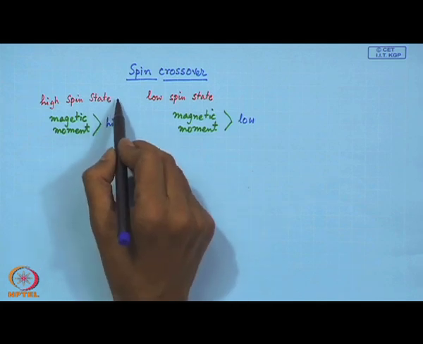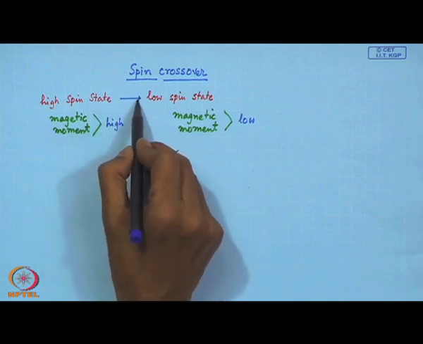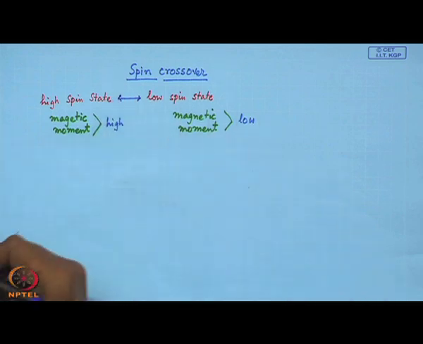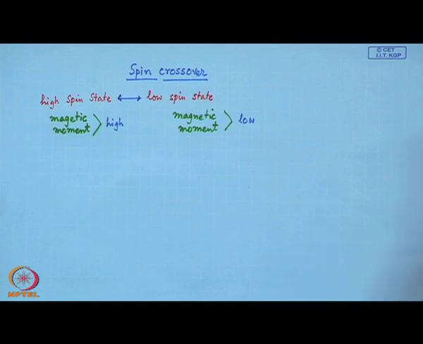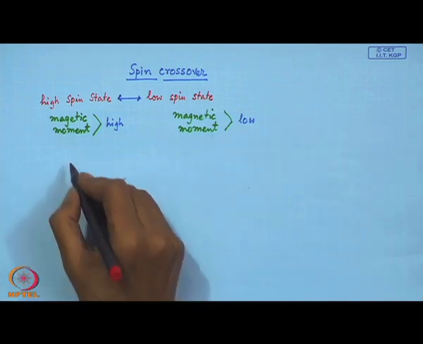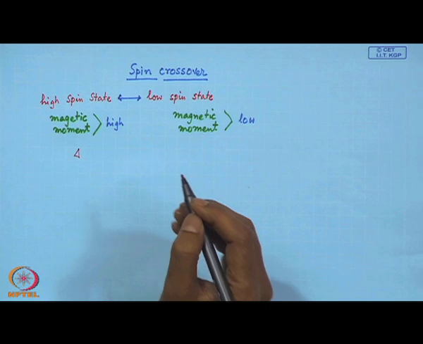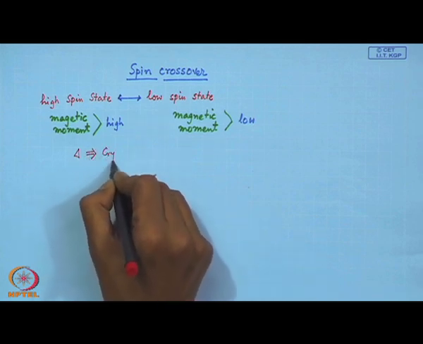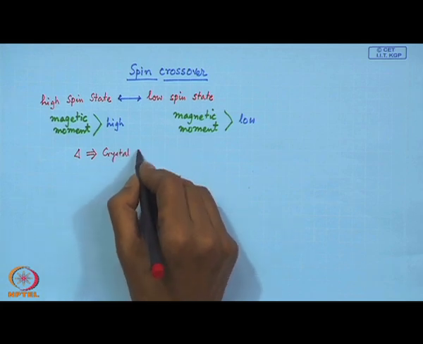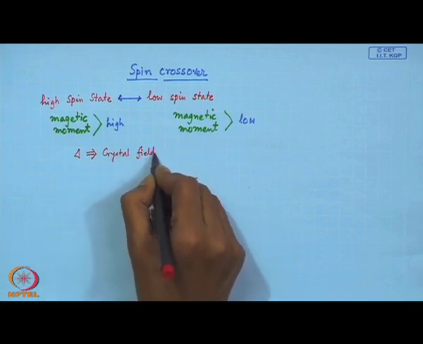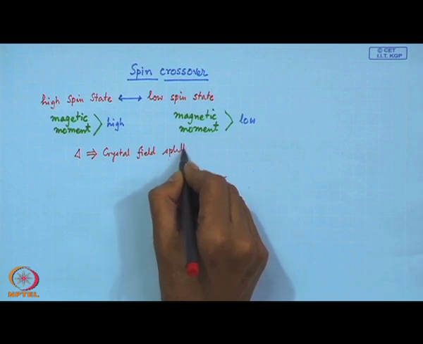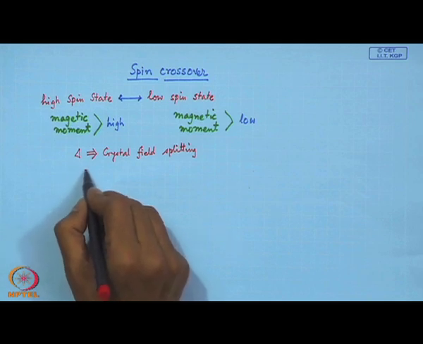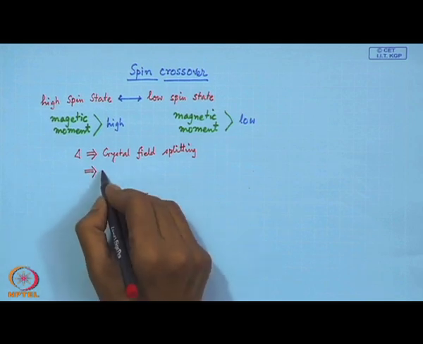So, we are interested to know where this particular crossover is taking place. It can be dependent on the crystal field splitting, and also the different nature of the ligands.